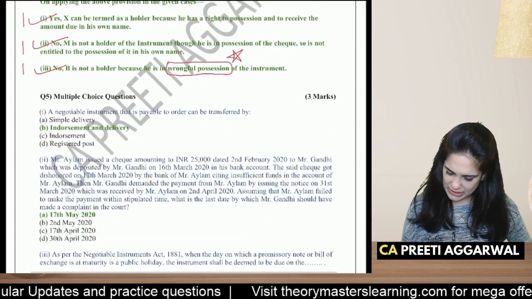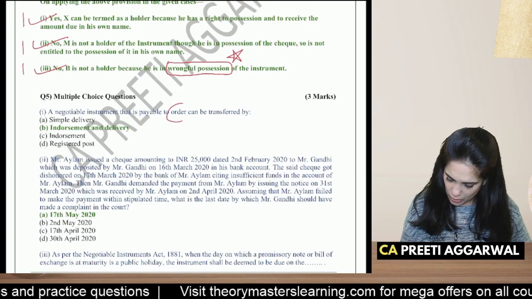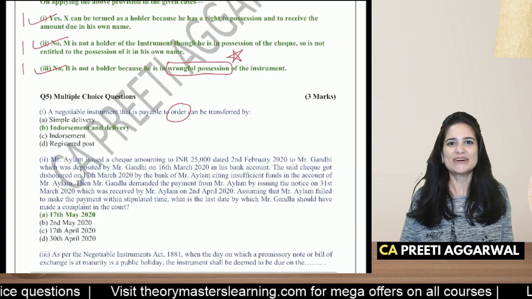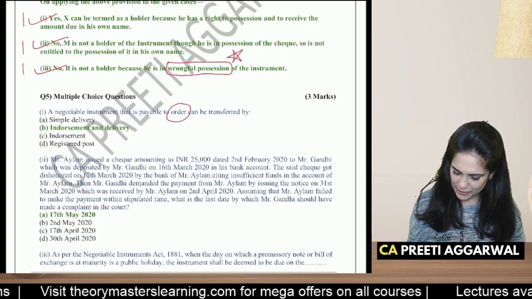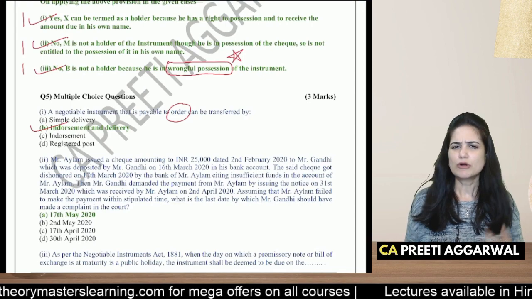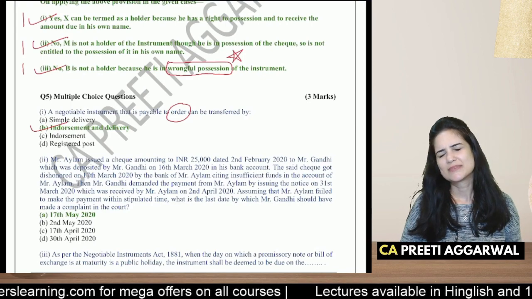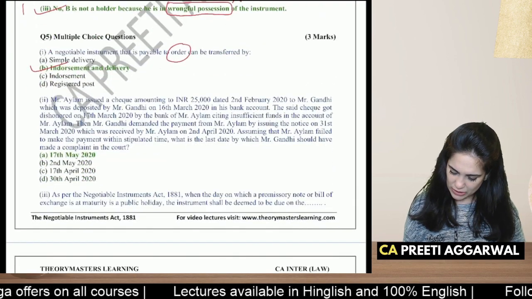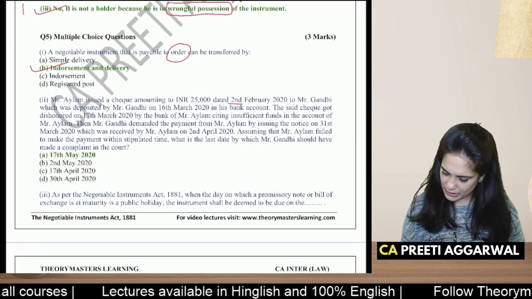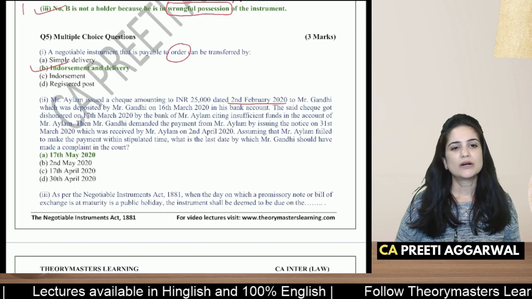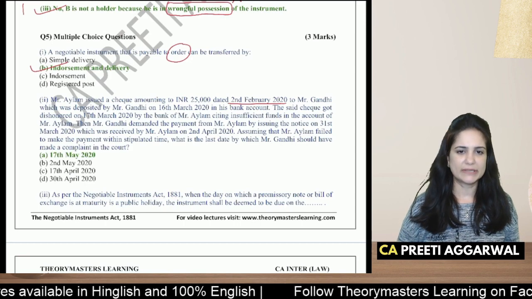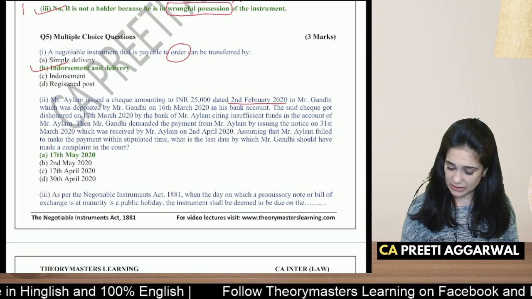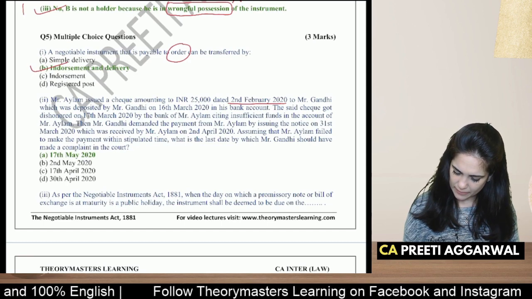The first one is that if the instrument is payable to order, I know order can be negotiated by endorsement and delivery. What about a bearer instrument? Just delivery. Yes. Mr. Ilam issued a check on 2nd February to Mr. Gandhi, who deposited the check on 16th, but it was dishonored on 17th. This is an important date for us, 17th.